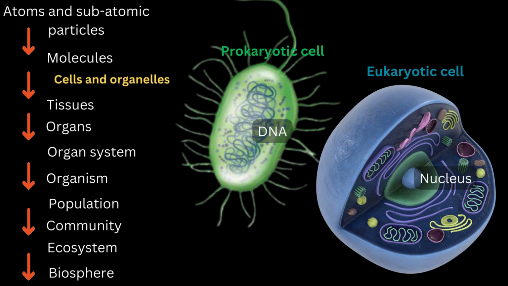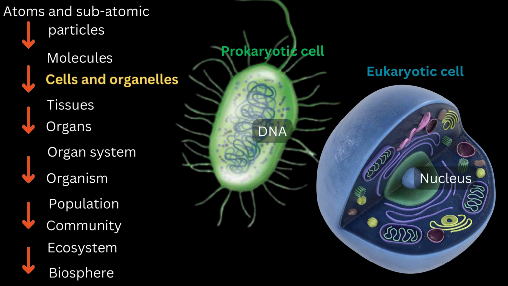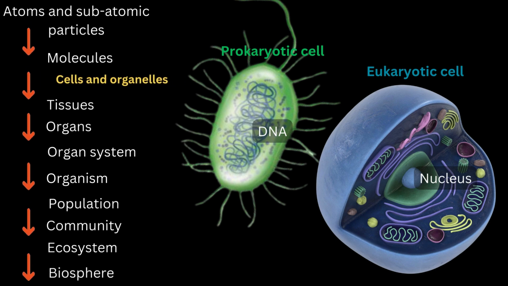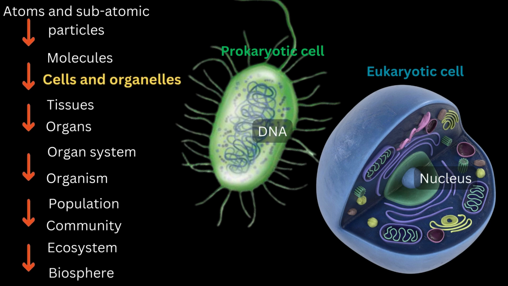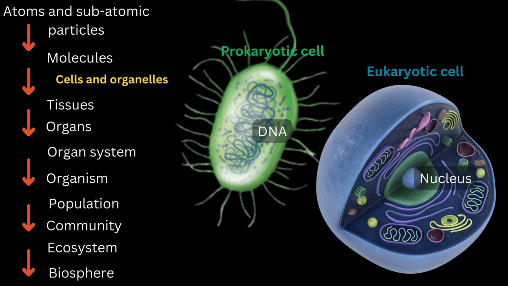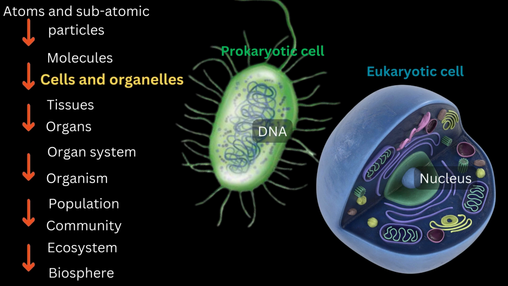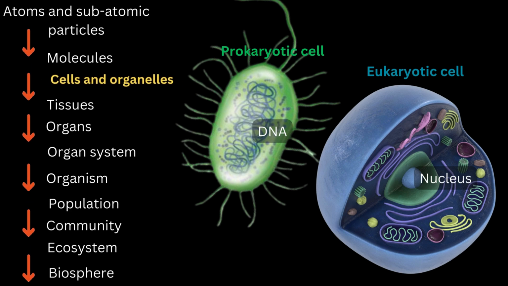Prokaryotic cells are cells without a nucleus, like bacteria. Eukaryotic cells are cells that have a membrane-bound nucleus where the cell's DNA is contained. This characteristic differentiates them from prokaryotic cells, which lack a nucleus and have their DNA free-floating within the cell. In addition to the nucleus, eukaryotic cells, such as plant and animal cells, also have other membrane-bound organelles.